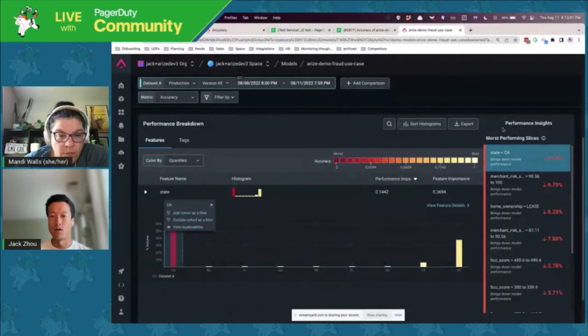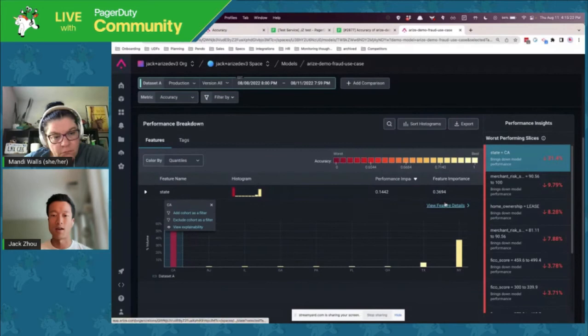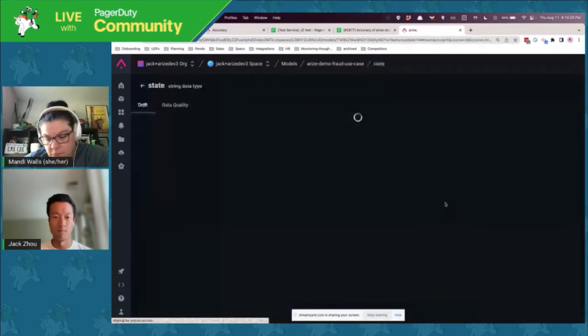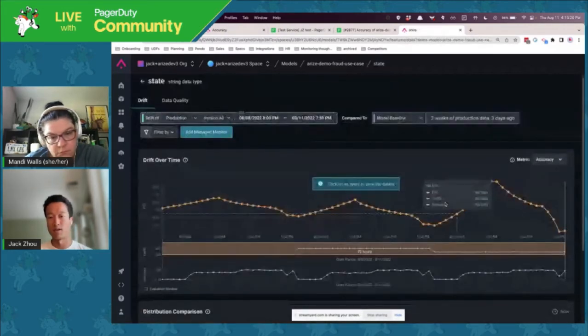So here we can zoom in on a feature that we've ranked as the most impactful towards a degradation in performance. And not only what feature, but what value. So we can see here that California has the most impact on performance. So we can dive into that a little bit more by going to the feature details page.